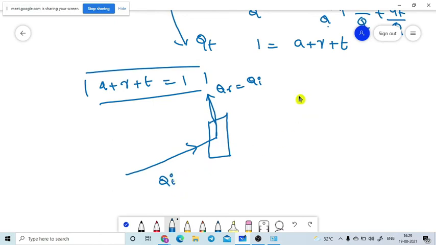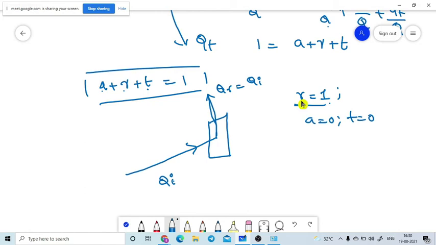What is the reflectivity value? R is equal to 1. When R is equal to 1, what about A and T? Zero, sir. A must be 0, T must be 0. If the body is 100% reflecting material, then the absorptivity and transmittivity of the body must be equal to 0. Are you getting or not?